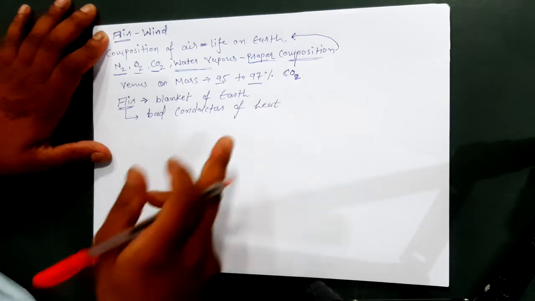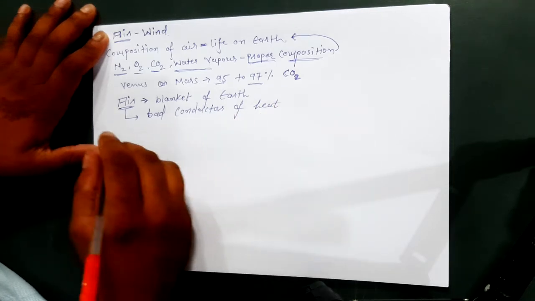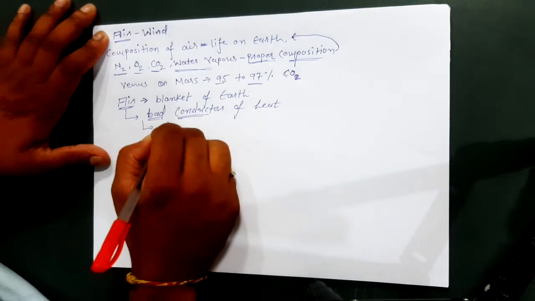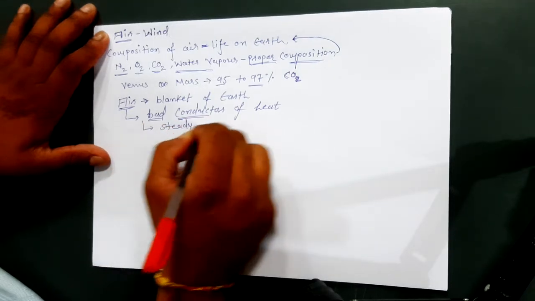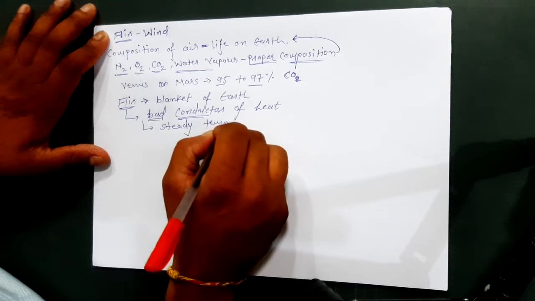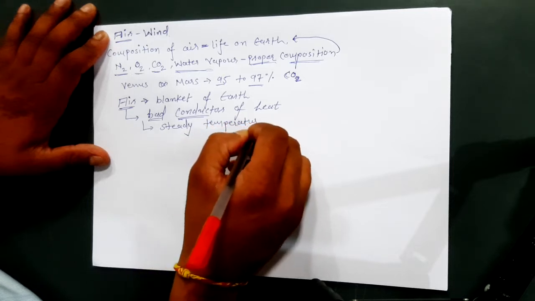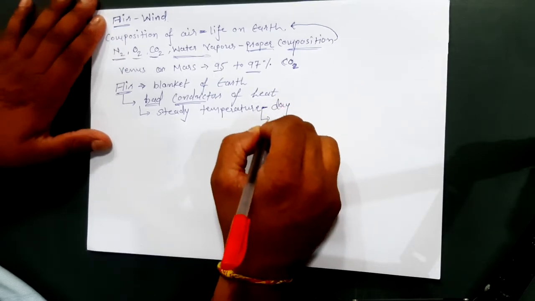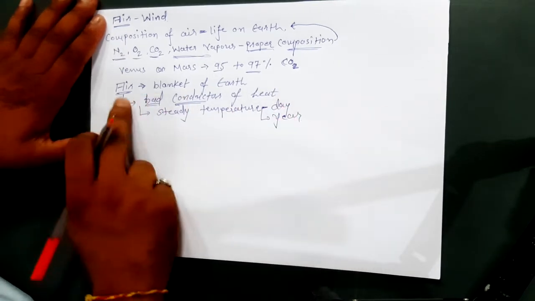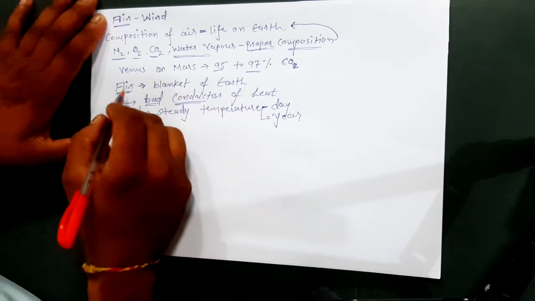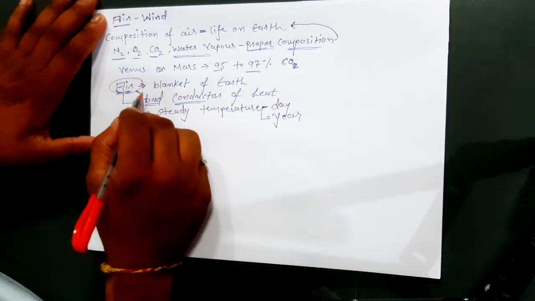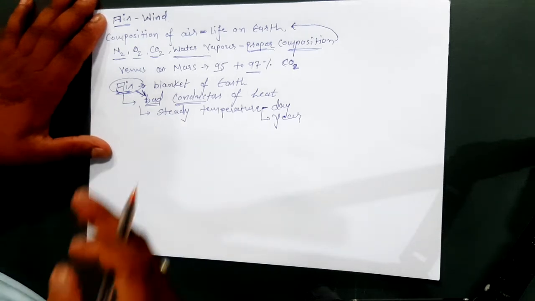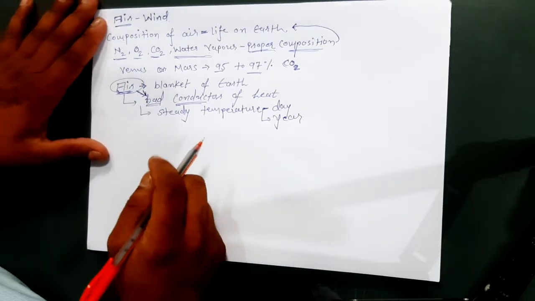As it is a very bad conductor of heat, we will have a steady temperature during the day, and not only the day but the whole year, because the atmosphere is made up of air, and air is a bad conductor of heat. So we will have a steady temperature due to its bad conductivity.